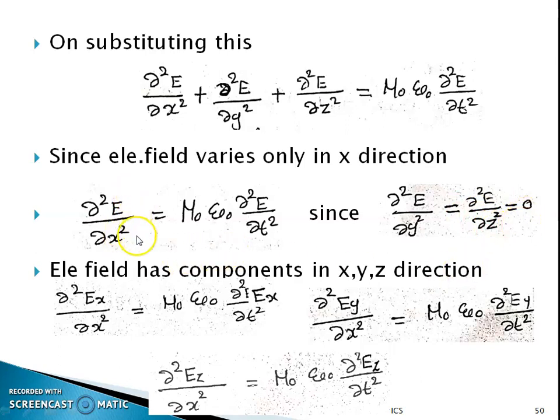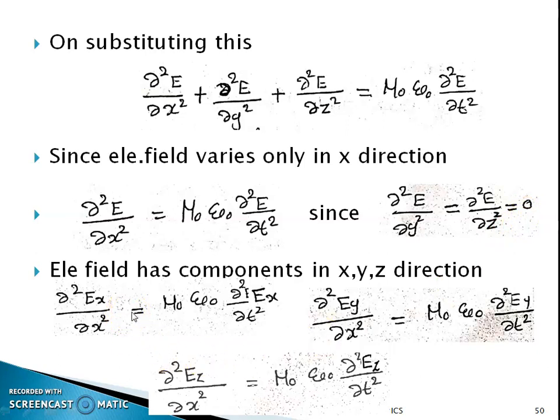So dou square E divided by dou x square will be equal to mu 0 epsilon 0 dou square E divided by dou t square, since the value of these two terms, dou square E divided by dou y square and dou square E divided by dou z square, is equal to 0.